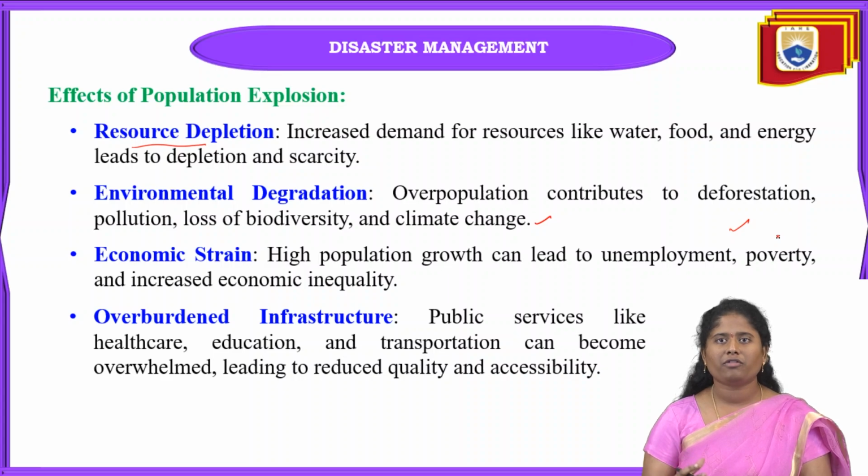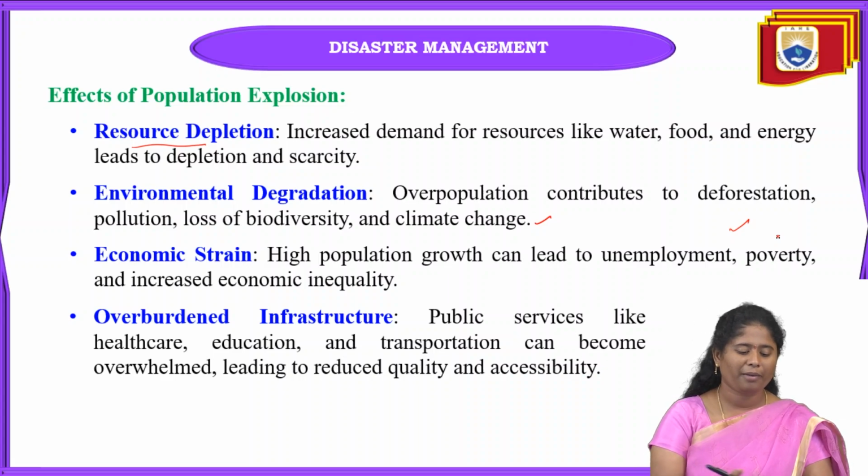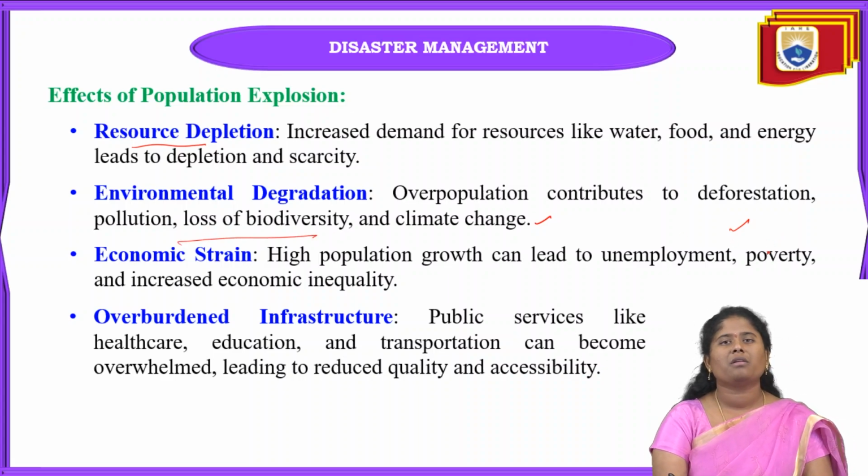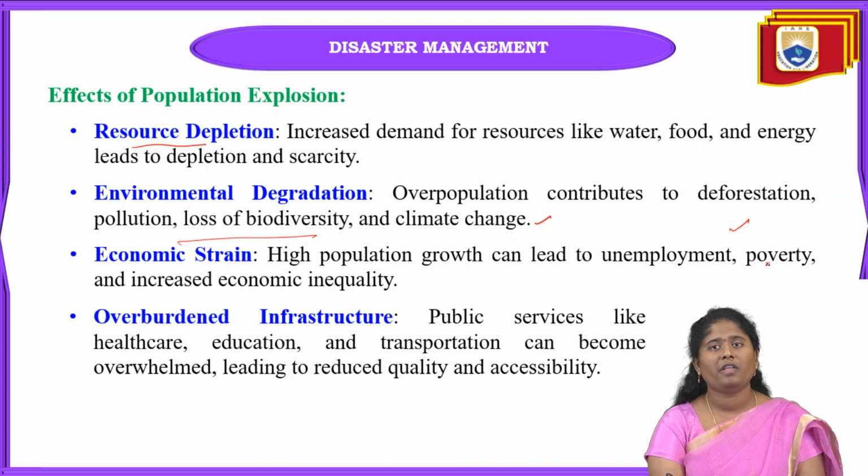If there is more population, there will be more vehicles, and that may produce air pollution, noise pollution. There will be loss of biodiversity also, and climatic change will be seen nowadays. Nowadays we are already seeing this climatic change.